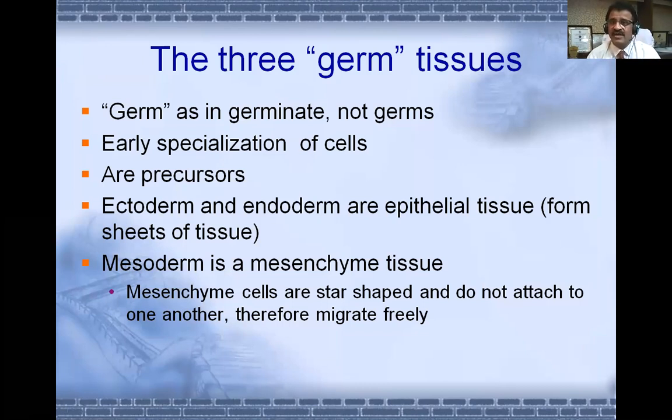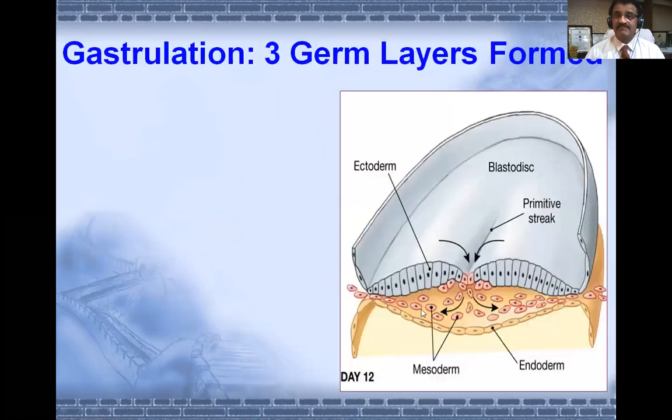Ectoderm and endoderm are epithelial tissues inside and outside of the body, because the body is cylindrical and somewhat hollow in the center because of the gastrointestinal tract. Mesoderm is a mesenchyme tissue, so most of the major bulk of the body is formed by the mesoderm. Mesenchyme cells are star-shaped and do not attach to one another. They migrate freely. And gastrulation is completed here.